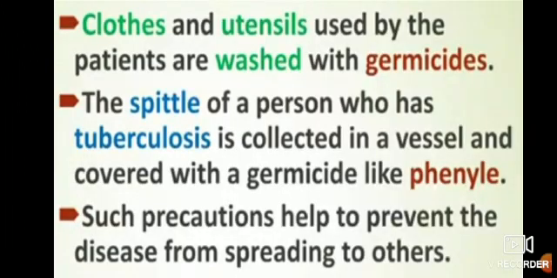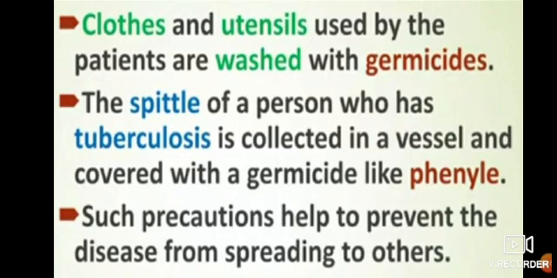Clothes and utensils used by the patients are washed with germicides. The spittle of a person who has tuberculosis is collected in a vessel and covered with a germicide like phenol. So clothes and utensils used by patients with these diseases are washed with germicides, meaning good chemicals by which the germs are killed.